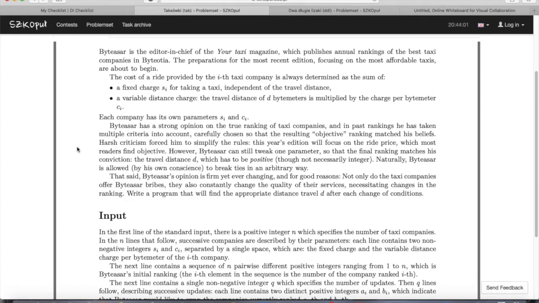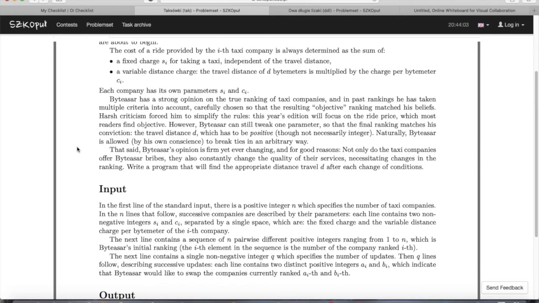Now we basically have to check whether a certain ranking of the taxis according to their price is possible or not. So let's say you are forming a ranking based on the total prices that you need to pay if you travel a distance D. So the ranking is based on how much amount you have to pay after a distance D. So obviously by varying the amount D, the rankings might change, right?